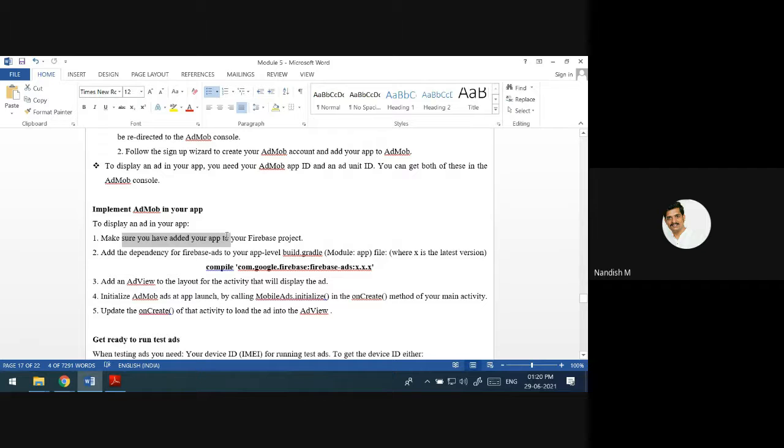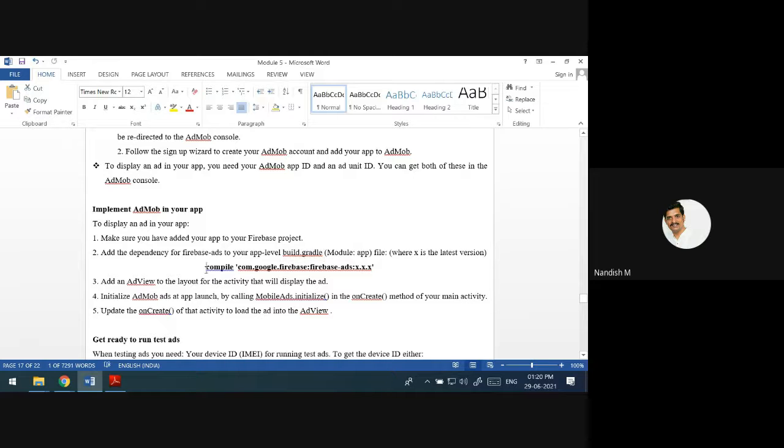Make sure you add your app to the Firebase project. We have already done that. Our app is linked with Firebase. Then if you want to add ads, you have to add com.google.firebase:firebase-ads in the build.gradle file, if your app supports ads.